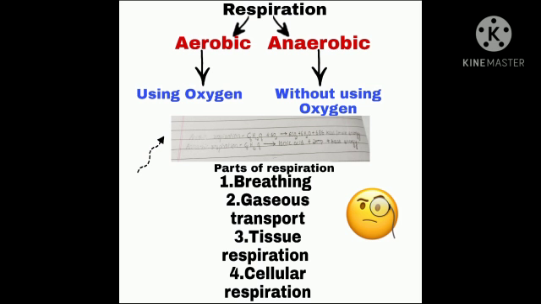As bicarbonates, 90% of the carbon dioxide is transported. In the dissolved form, 5% is transported, and one more part is from the carbaminohemoglobin, 5% of carbon dioxide is transported. Now, I told you that 90% of the carbon dioxide is liberated in the form of bicarbonate. It is carried out by the RBCs, but how is it carried out?